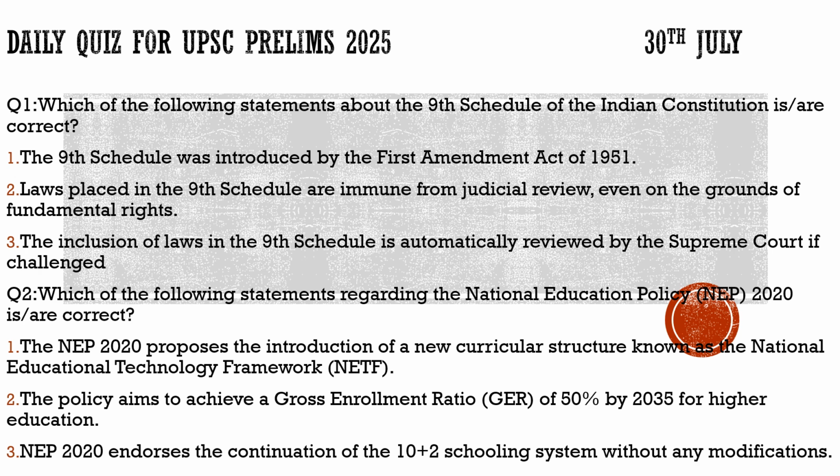Option 3: NEP 2020 endorses the continuation of the 10+2 schooling system without any modification. This is also incorrect. It introduced the 5+3+3+4 schooling system. So option 3 is also incorrect. So in this question, the only correct option is option 2.